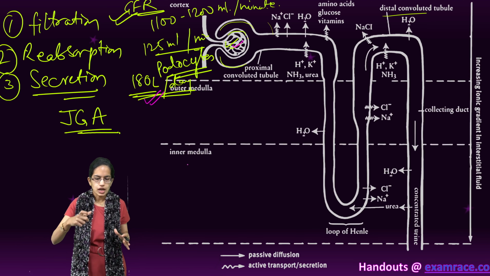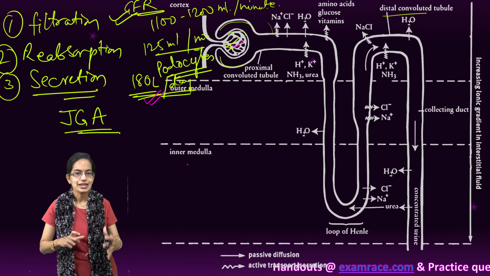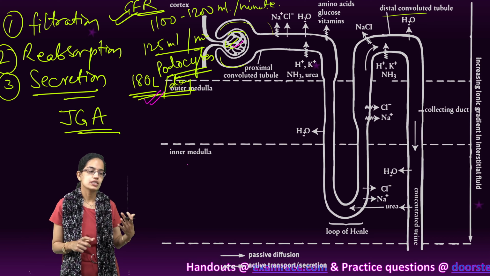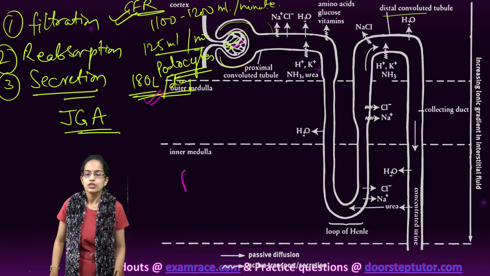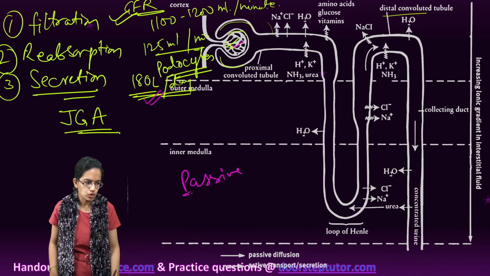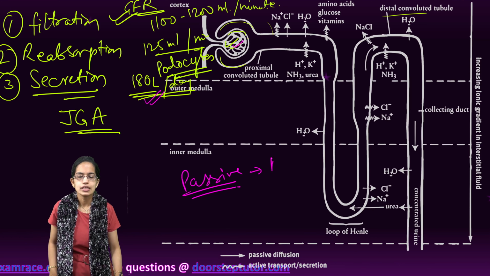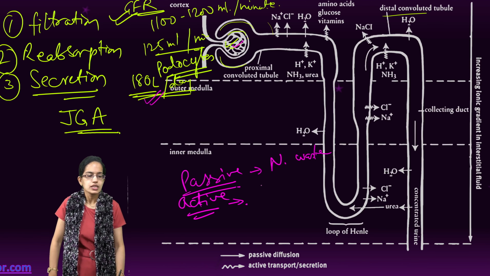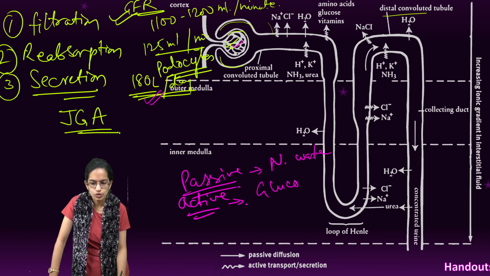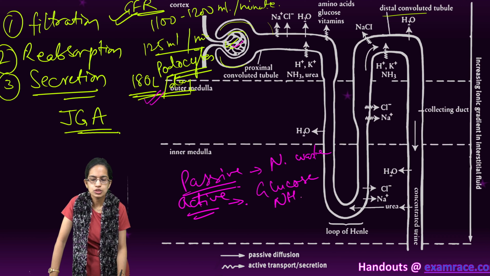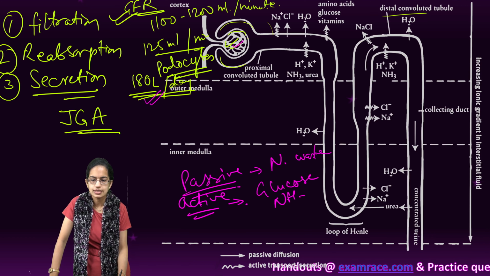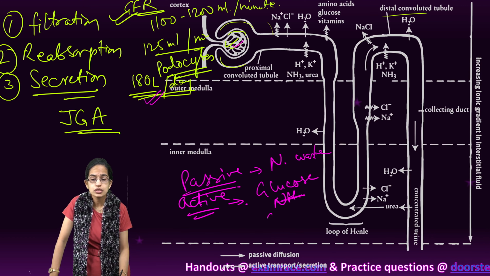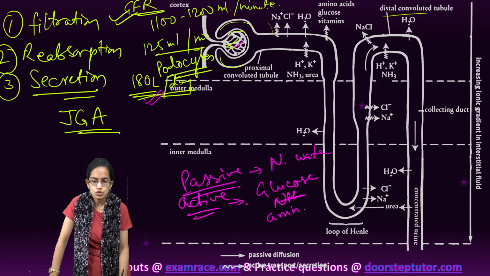Now, what are the things that are actively reabsorbed and what are the things that are passively reabsorbed? In the case of passive reabsorption, we have only the nitrogenous waste. However, active reabsorption includes reabsorption of glucose, amino acids, and sodium ions.